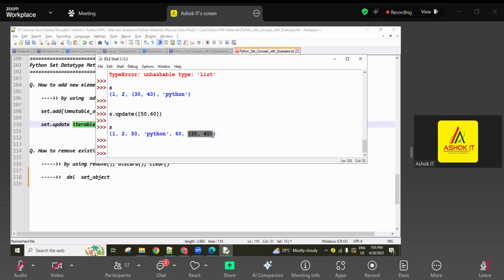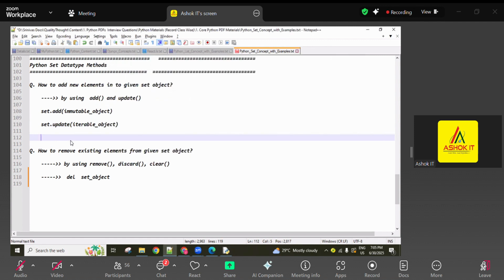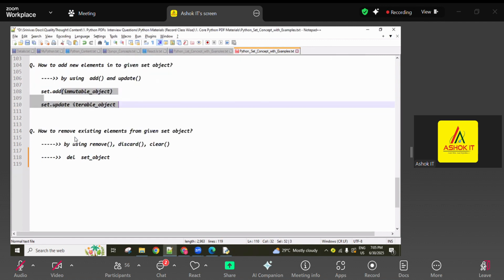Okay? So the update method takes input as it is, like a nested object format, while the add method takes the input in this nested object format. Add and update methods add elements separately, guys. I've given it like this, adding separately. If it is the add method, it adds nested objects like this. Remember that point.